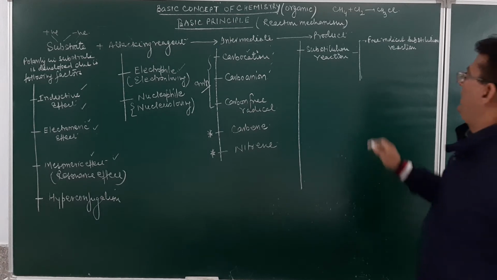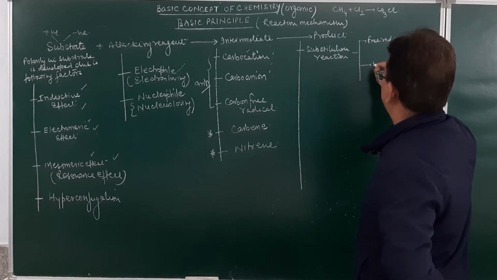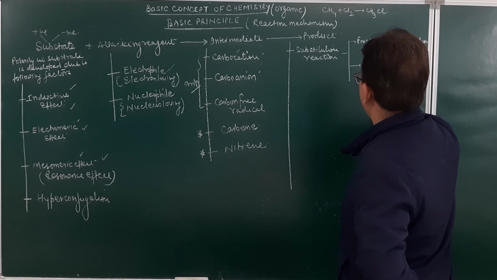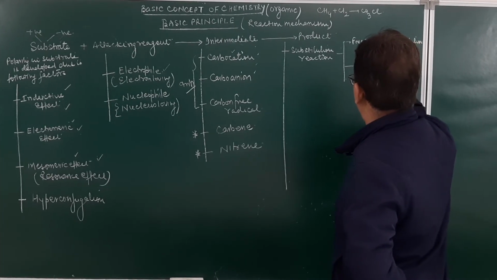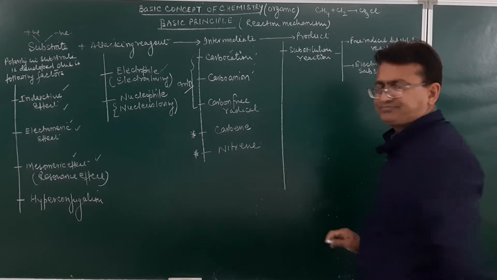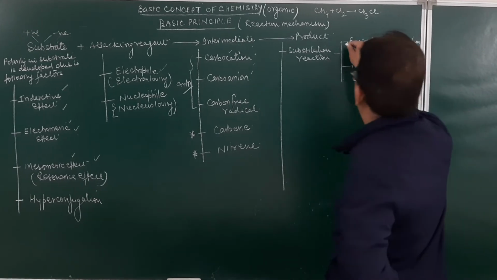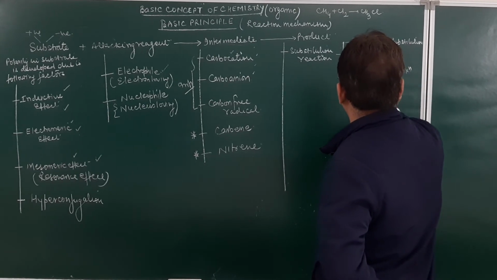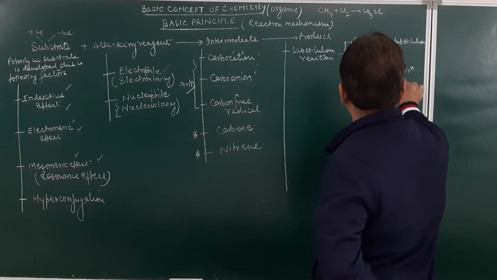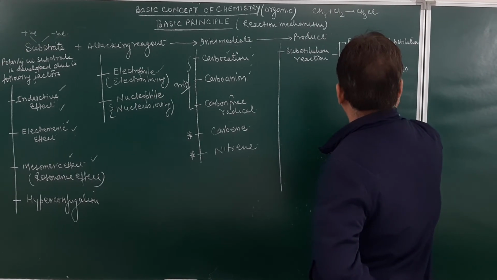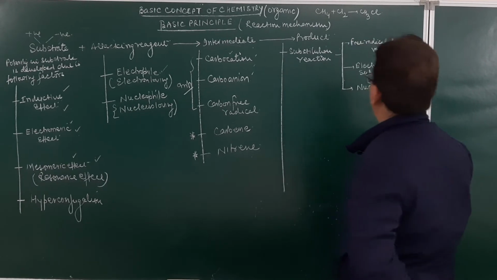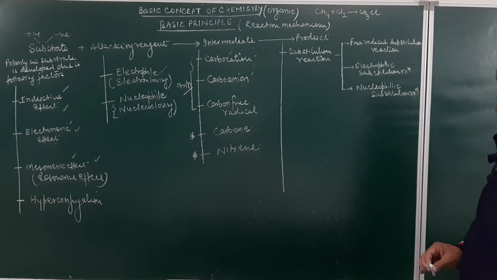Or it can be an electrophilic substitution reaction. Or we may say it is a nucleophilic substitution reaction. So, free radical substitution reaction, electrophilic substitution reaction or nucleophilic substitution reaction. Is it clear, student? So, the formation of product will take place.